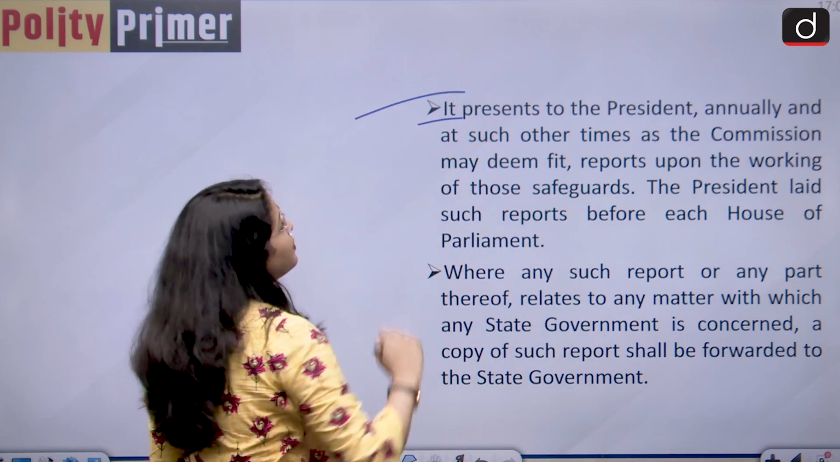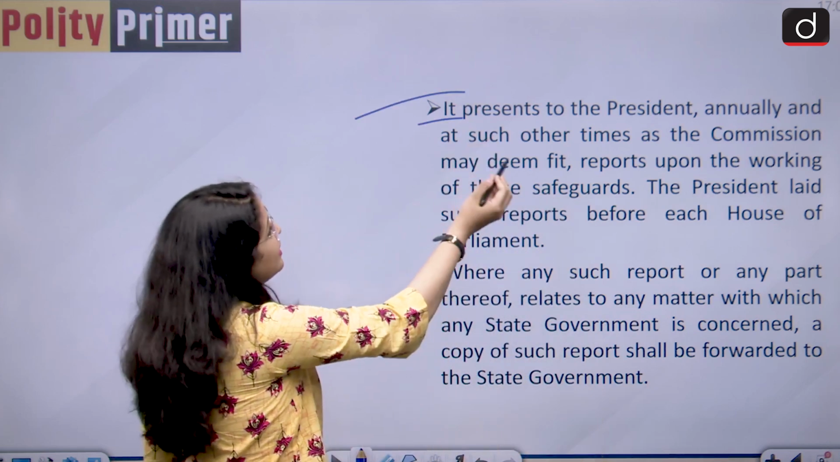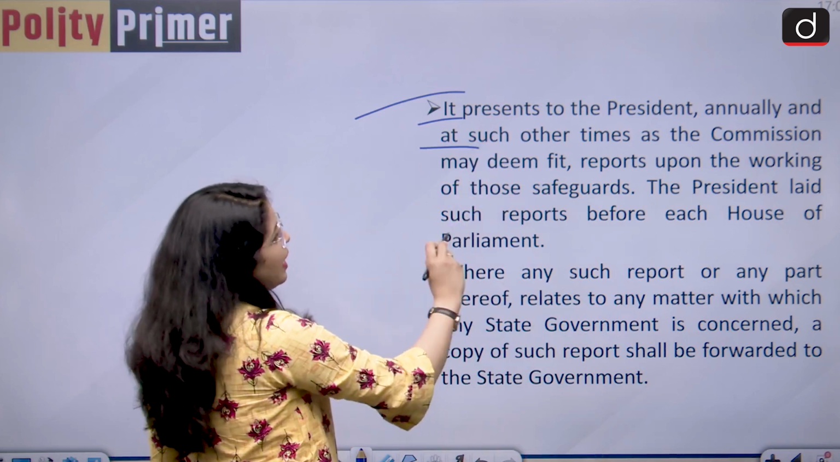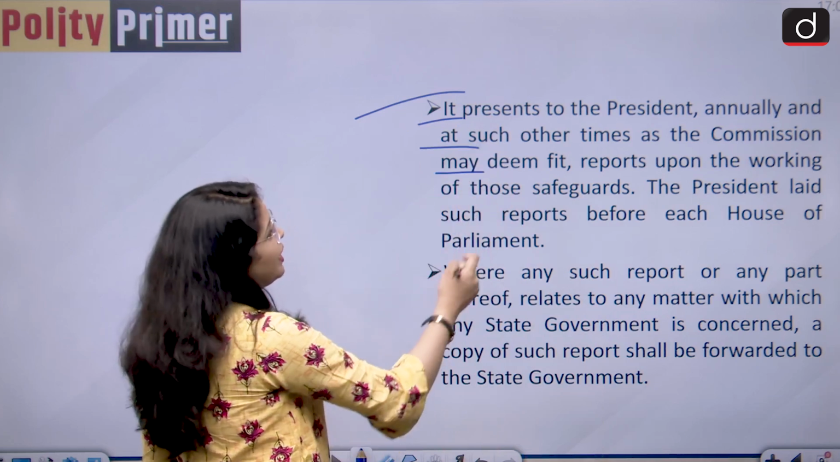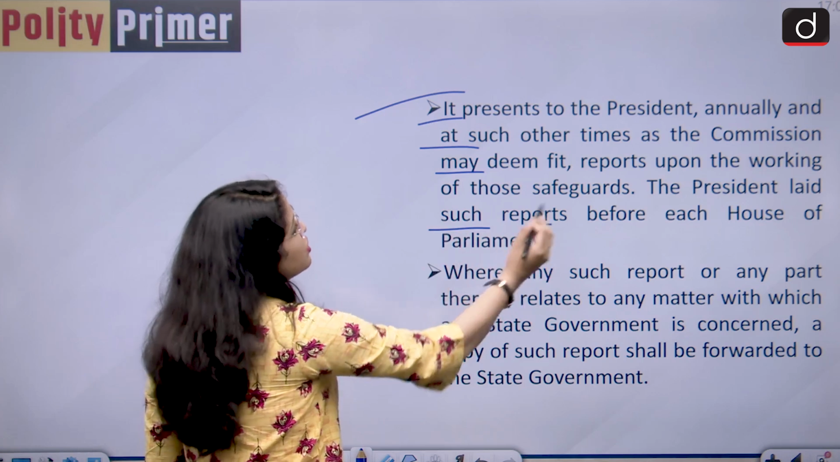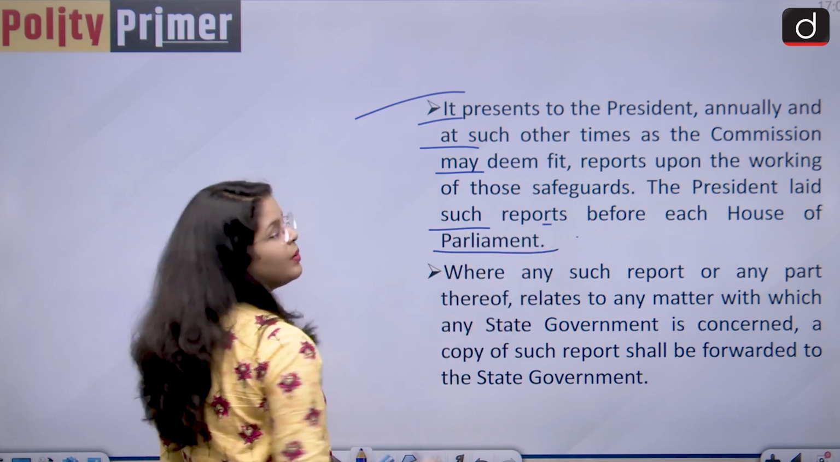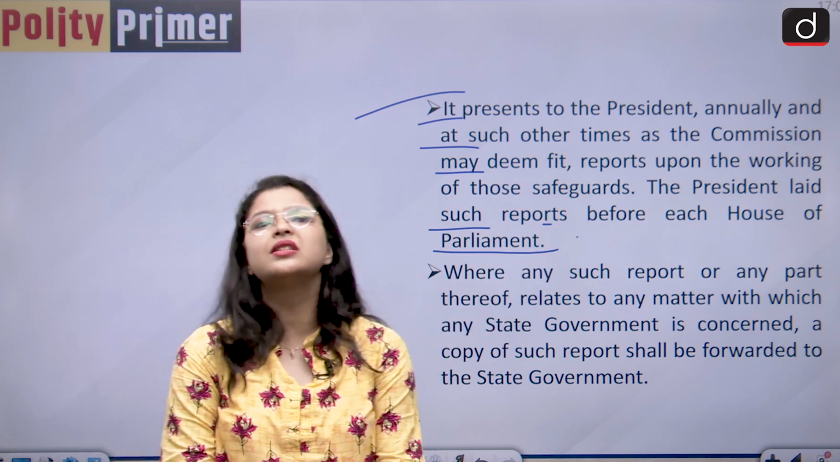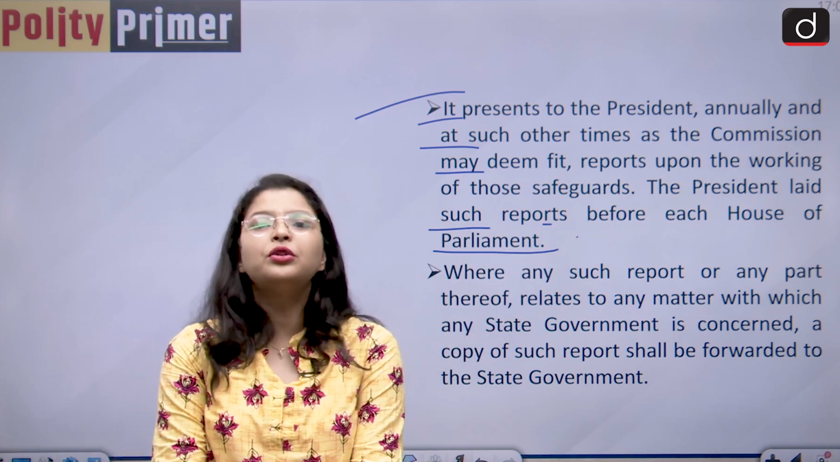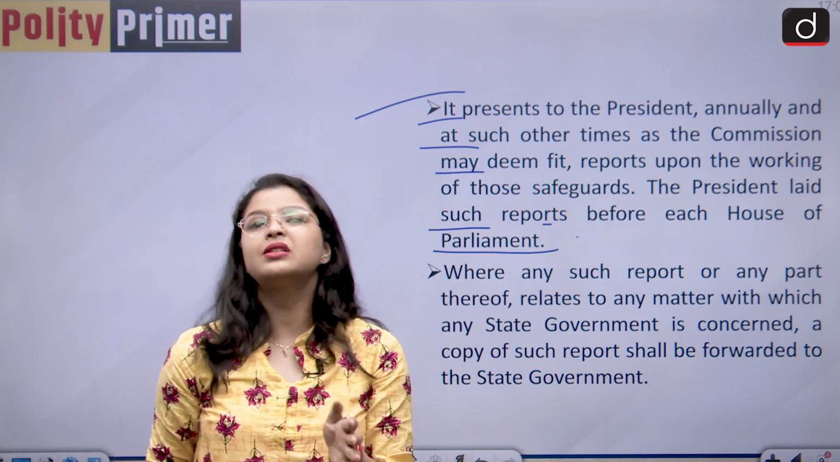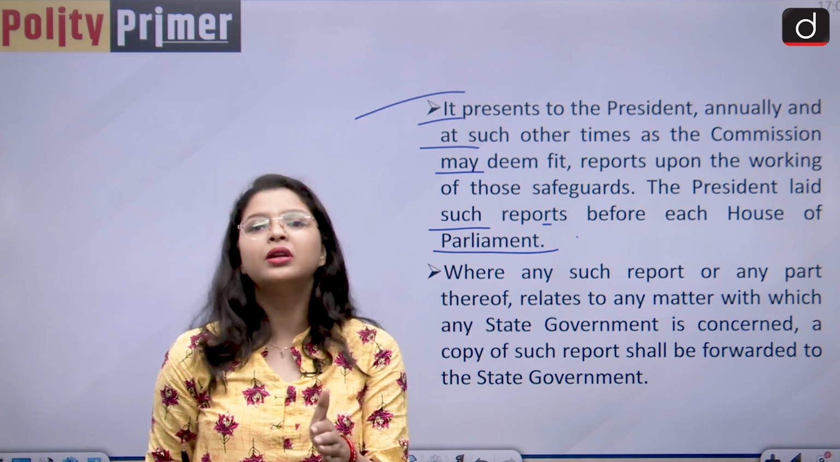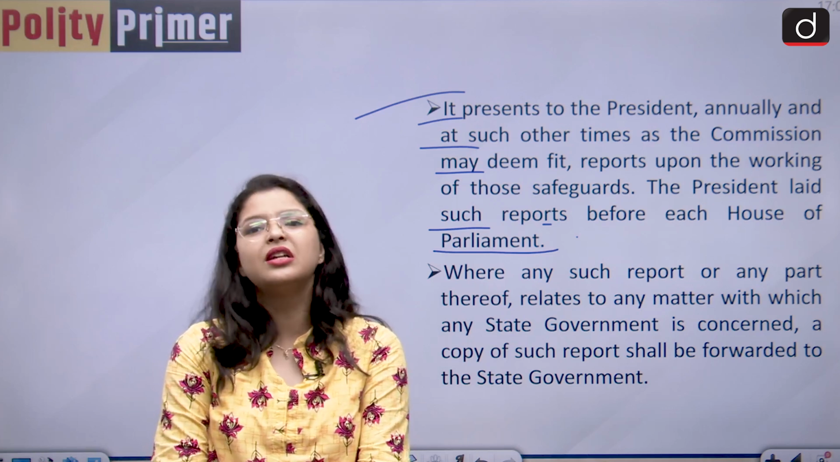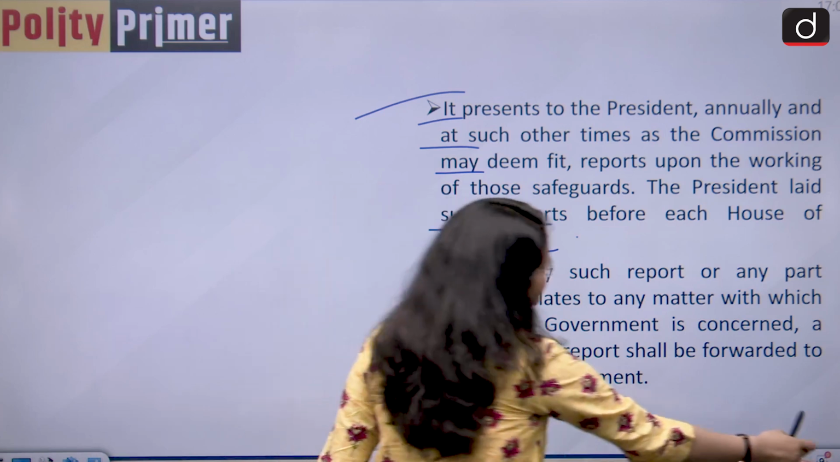then again it can present a report to the President annually and at such other times as the commission may deem fit. Okay. The President lays such reports before each House of Parliament, and in the case of the state legislature, the report is forwarded to the Governor, who in turn lays the report before the state legislature. Moving forward,